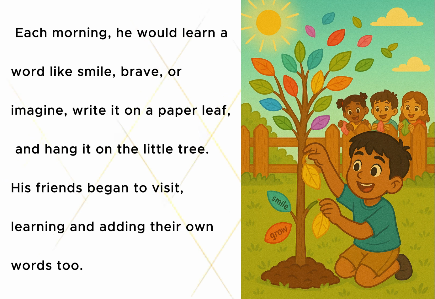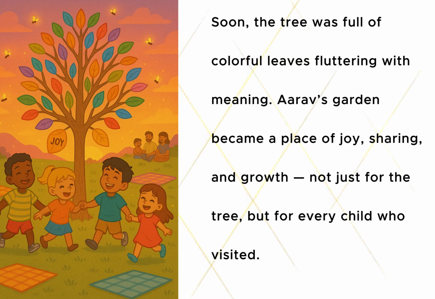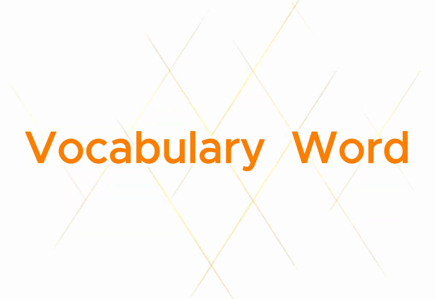His friends began to visit, learning and adding their own words too. Soon, the tree was full of colorful leaves fluttering with meaning. Aarav's garden became a place of joy, sharing, and growth, not just for the tree, but for every child who visited.